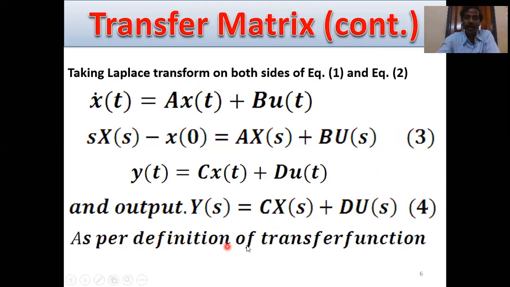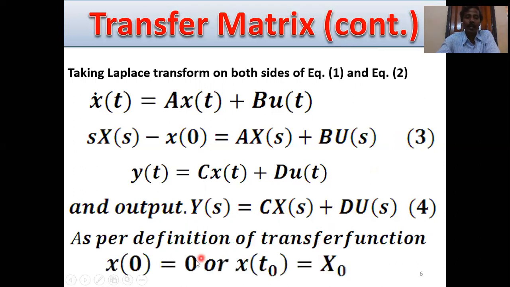As per definition of transfer function, x of 0 equals 0. That means all initial conditions are 0. So put x of 0 equals 0, and we get s X of s equals A X of s plus B U of s.